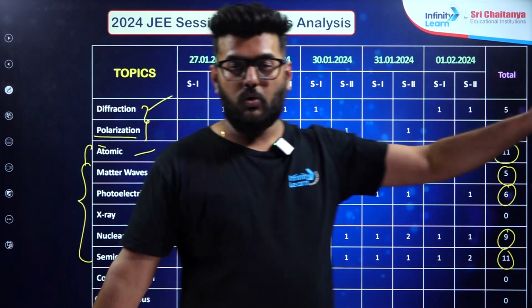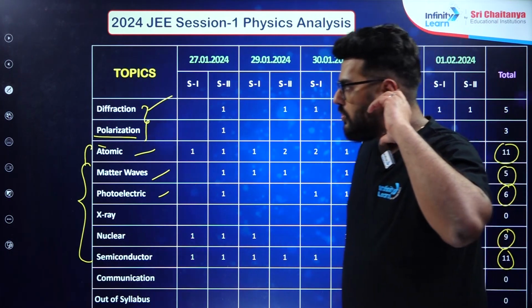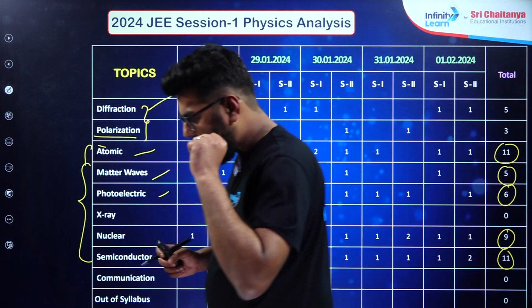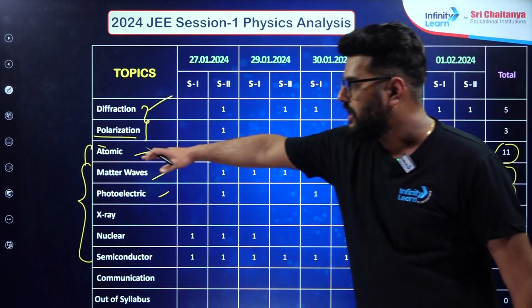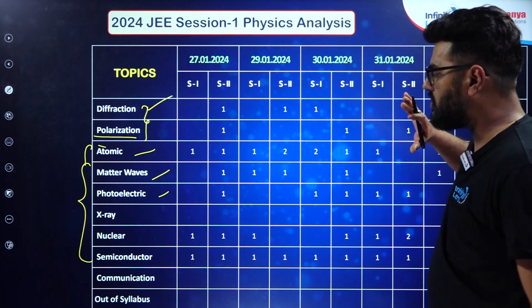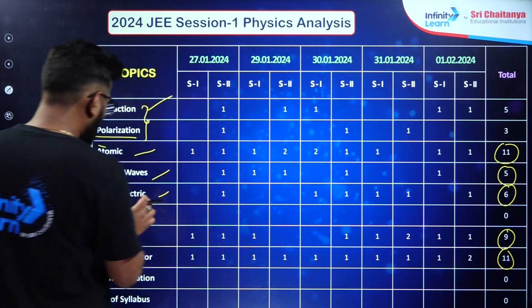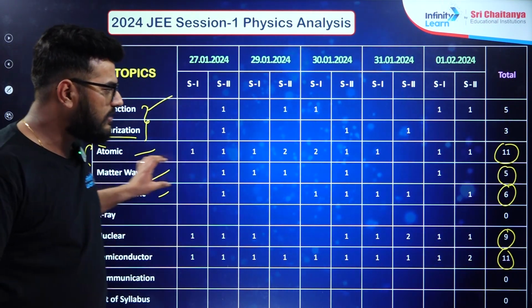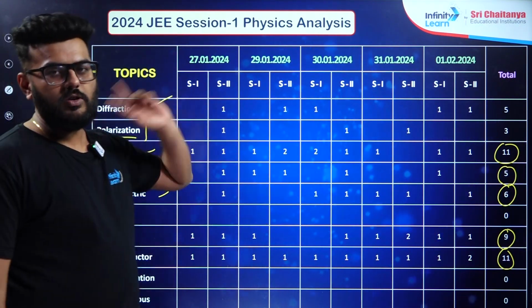So what you can conclude is that for the modern physics section, I was discussing all these questions with the students, and what I was seeing is that in every shift you can see a question from atom. In some shifts there were 2 questions also. So atoms obviously was an important element. Now we consider photoelectric effect and matter waves. From dual nature also there were questions, definitely, but from atoms in every shift there was a question.